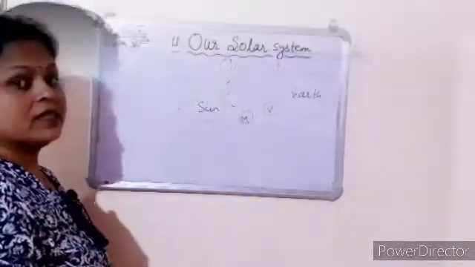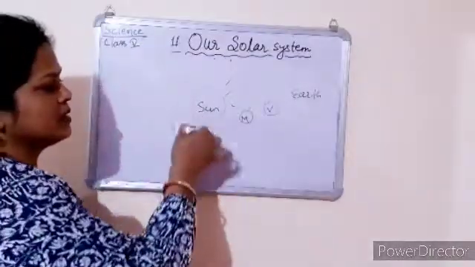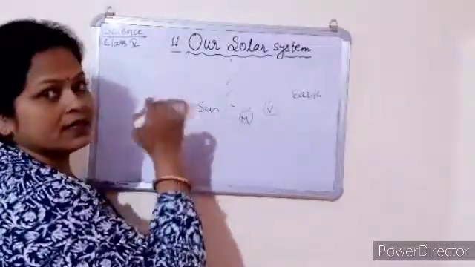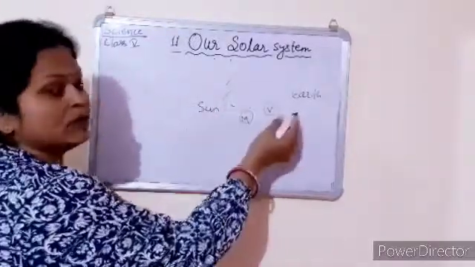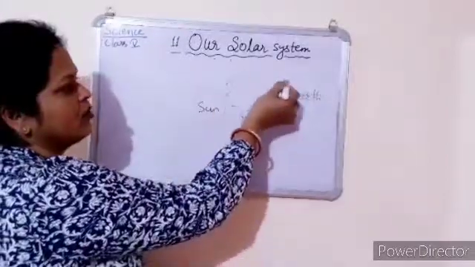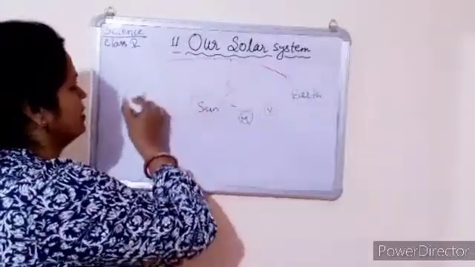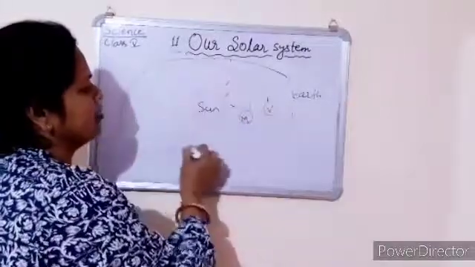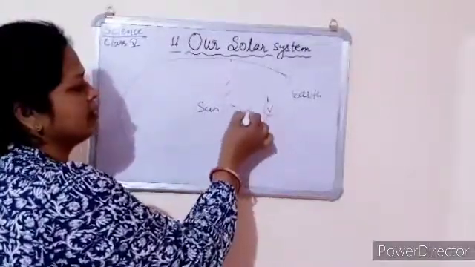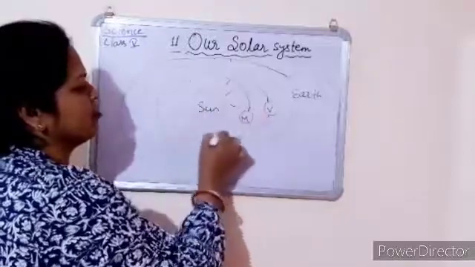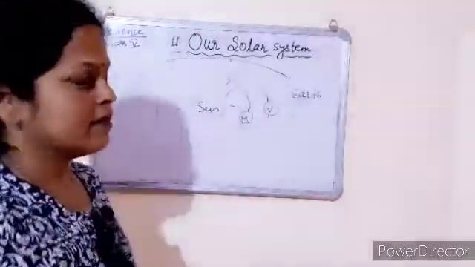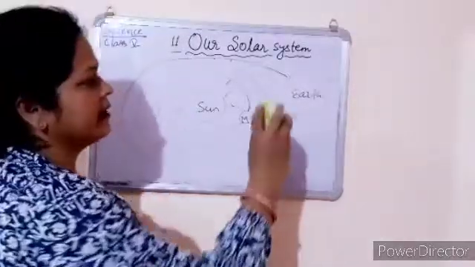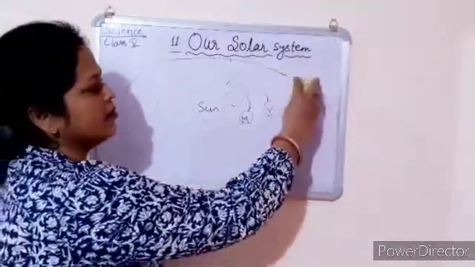In this picture, the Sun is the central part of the solar system. We know that all the planets revolve around the Sun, and Earth is also a planet and it also revolves around the Sun. These are the orbits in which they revolve around the Sun. These are the orbits, that means path. This is Mercury, which also revolves around the Sun. Just imagine this is the Earth and this is the example of Earth.